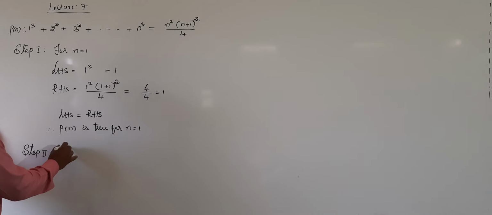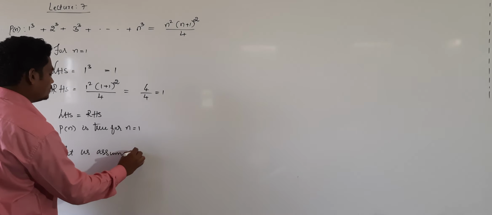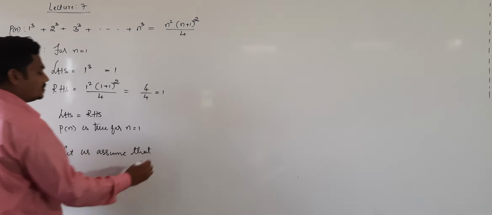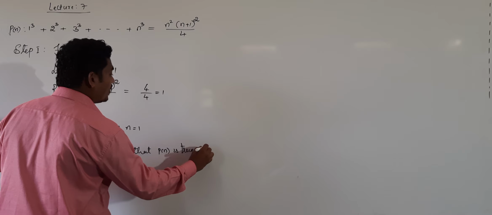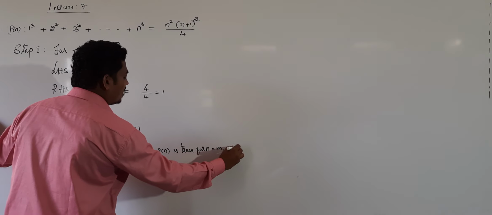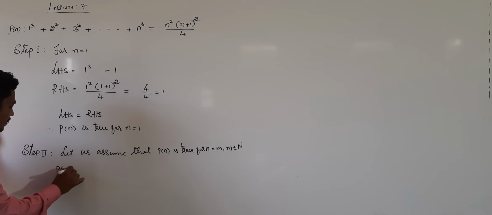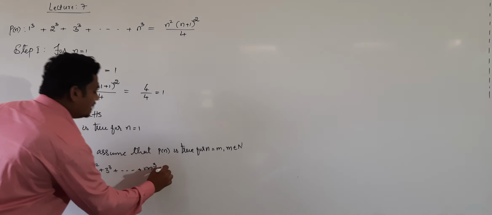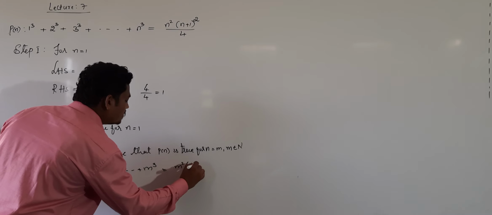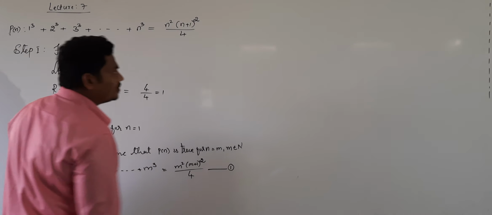Then directly write: let us assume that P of n is true for n equal to m for all m belonging to natural numbers. Then the given expression becomes, in terms of m, P of m such that 1 cube plus 2 cube plus 3 cube plus and so on plus m cube is equal to m square into (m plus 1) whole square, whole thing divided by 4. Take this as equation number 1.